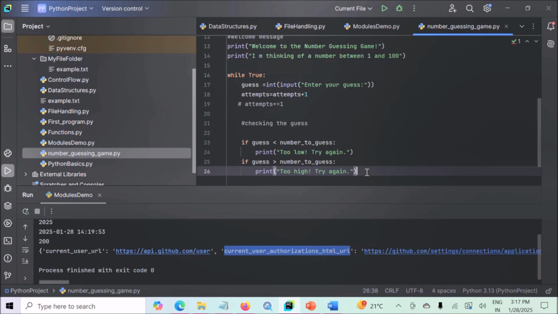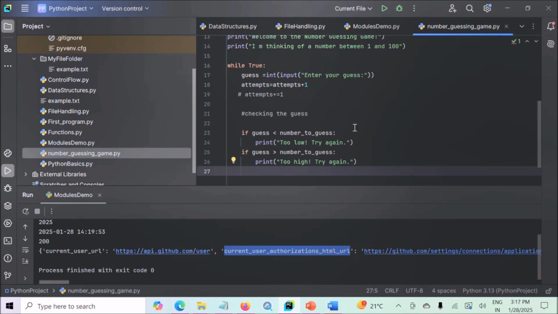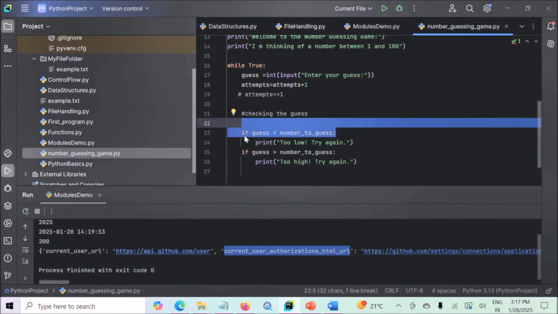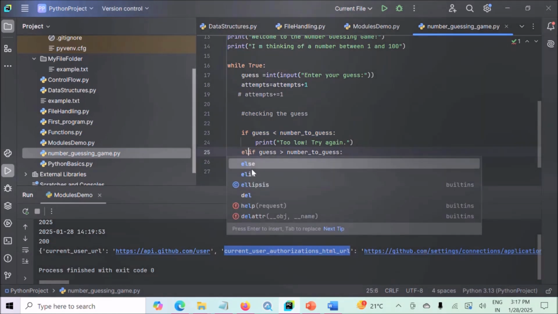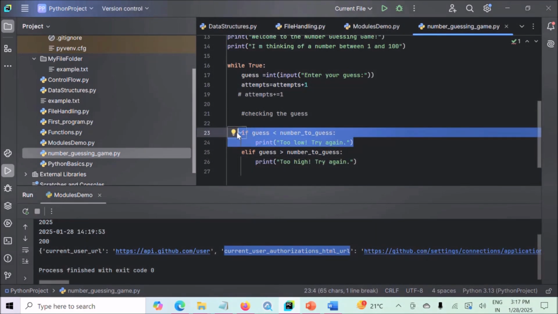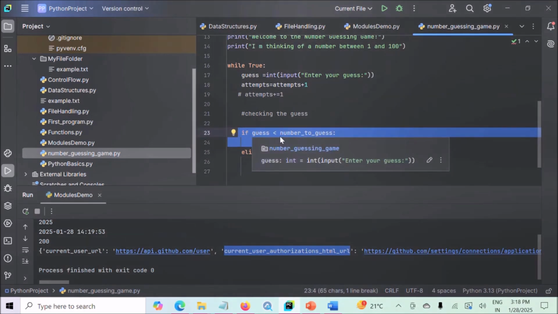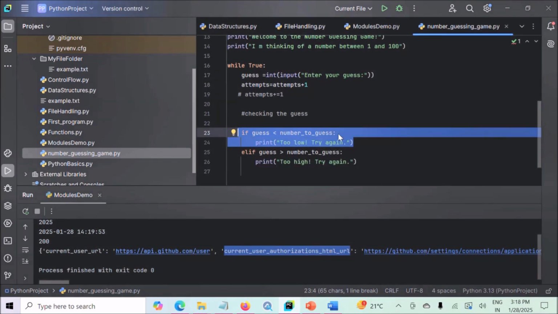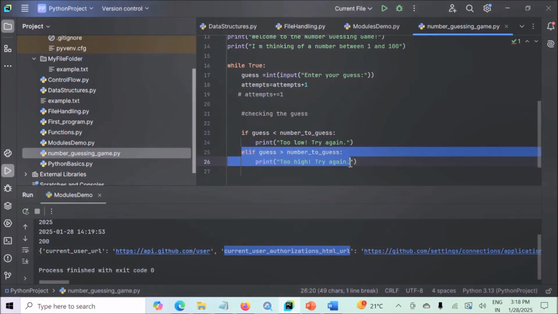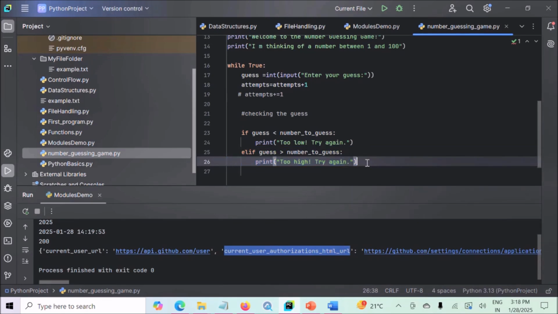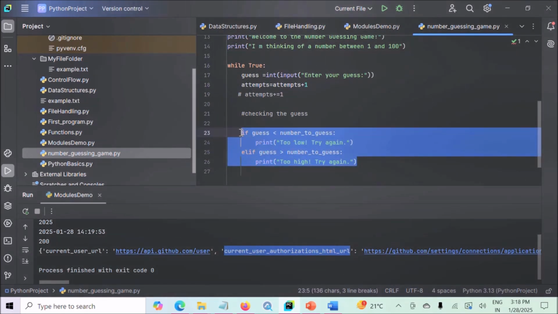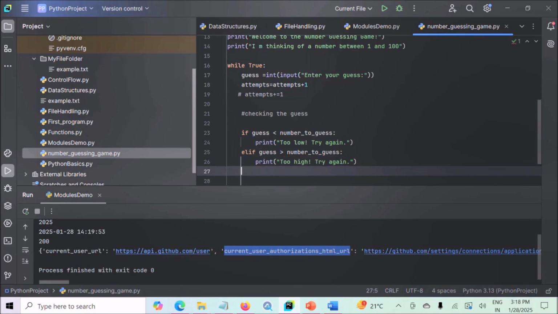Try again. And if both the conditional statements are false, this is if, and here we have elif. Elif will be executed only when this if condition fails. If guess is less than number to guess, if this condition fails, only then elif code block will be executed. And if both the condition fails, if and elif both the condition fails, else part will be executed.